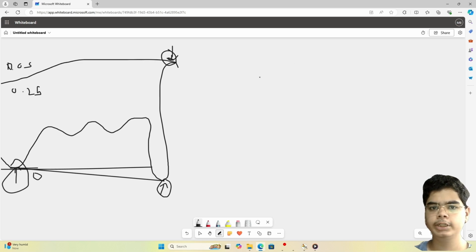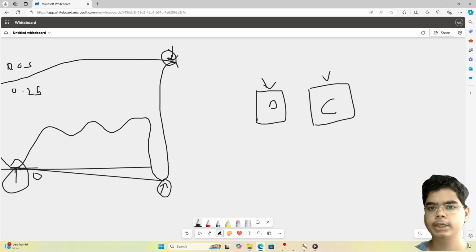You might know that we can use AI for predicting whether it's a cat or a dog. Let's say we have these two images. Here is a dog and here is a cat. We want our machine learning model to classify a dog image and a cat image. So what we will do is scale this image between 0 to 255 pixels, so it will have a maximum of 255 and a minimum of 0.